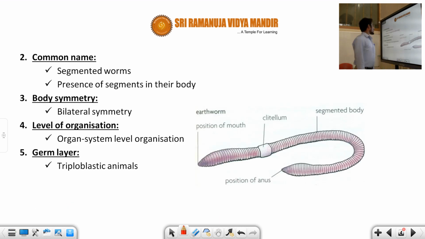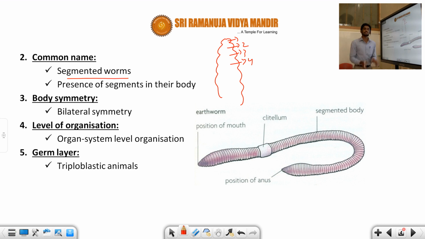That is the common name. Generally this Annelida is known as the segmented worms, because what do you understand by segment? For example, I am drawing the earthworm now. You can see the first segment, second segment, third segment, fourth segment. So the body is divided into segments. That's why it is called the segmented worms.